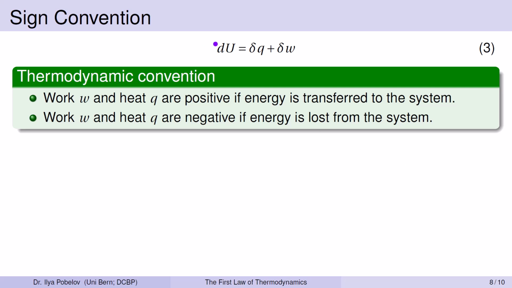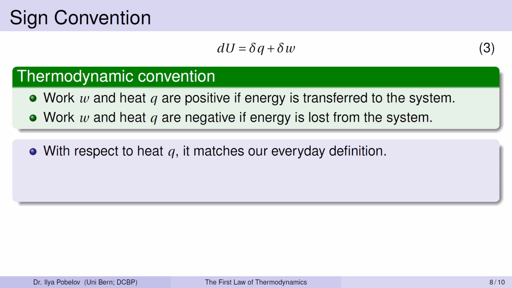Therefore, we have the same sign for the change in internal energy and the changes in heat and work. With respect to heat, this convention also matches our everyday definition. When a system is heated, we say that heat flows into a system and not, for example, that a certain amount of cold is being removed from the system.